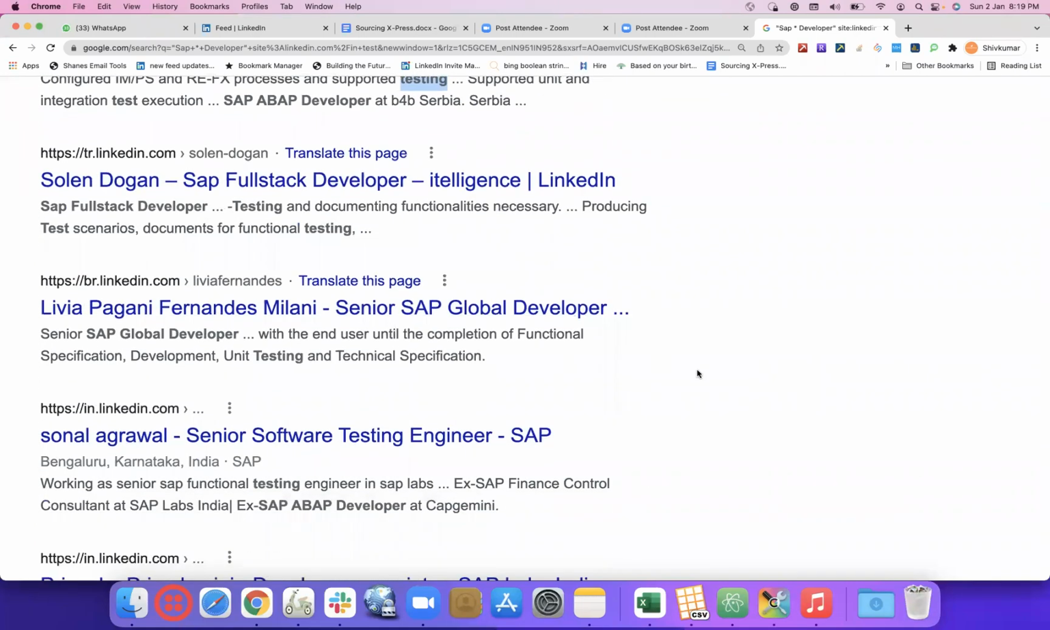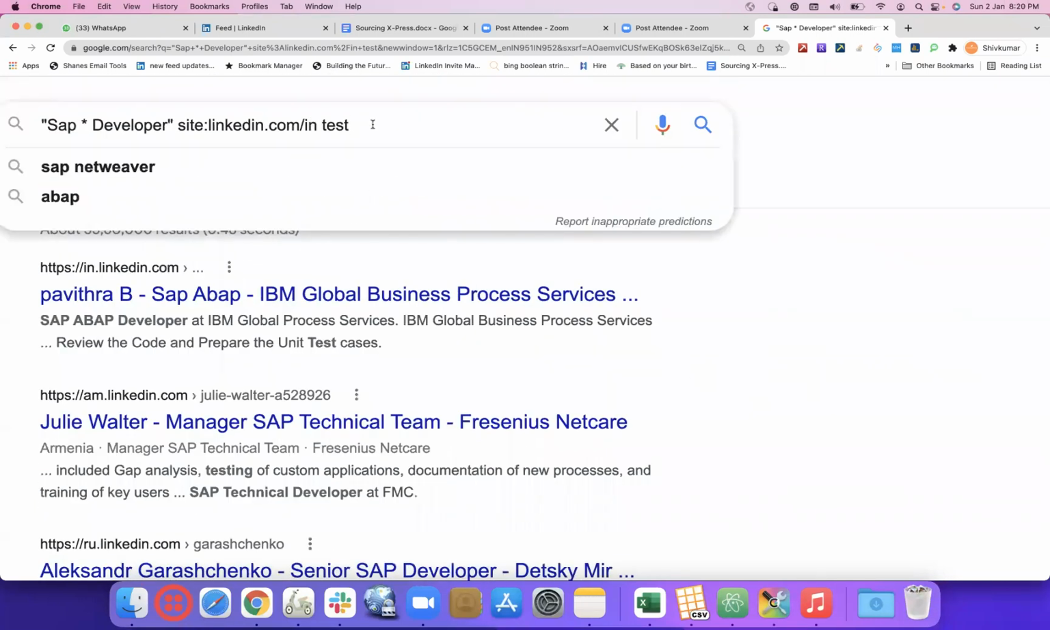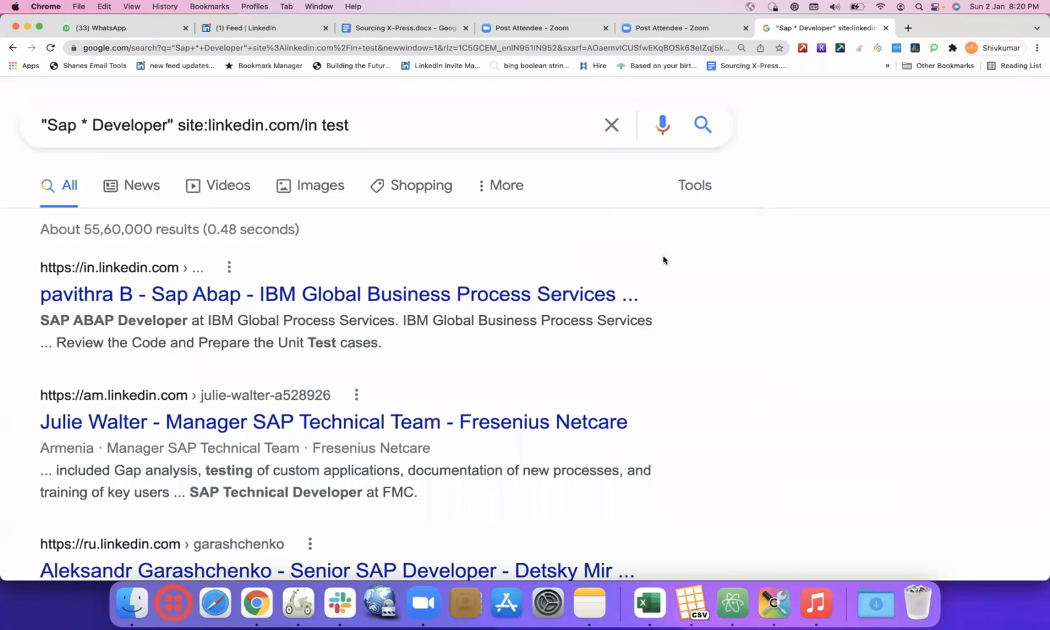All right, any further doubts on the asterisk, or why the asterisk might not work with a single word but can work between two words, after giving spaces before and after the asterisk? Any further follow-up questions, doubts, anything?